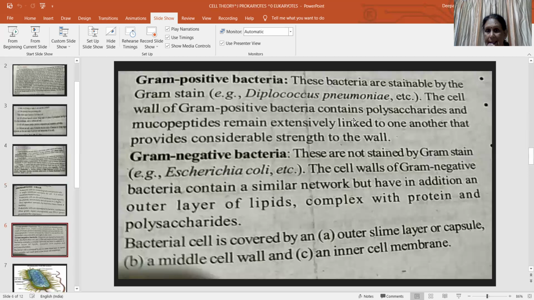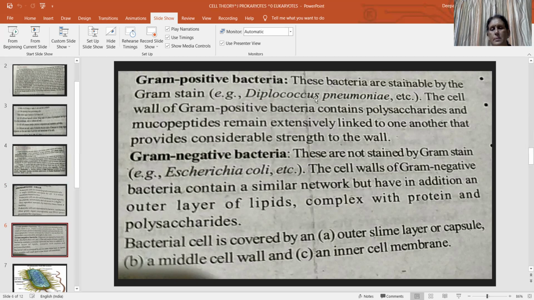If the bacteria can be stained and retain the purple color, they are called gram-positive bacteria. If they can't retain the color of the stain, they are called gram-negative bacteria. So here you see the bacteria that are stained by gram staining.